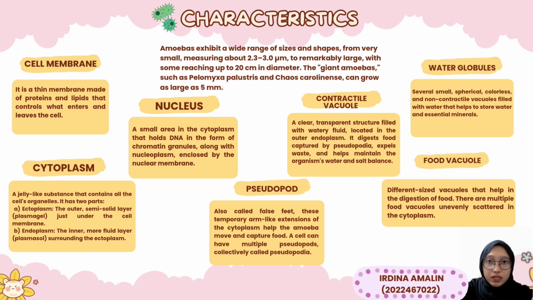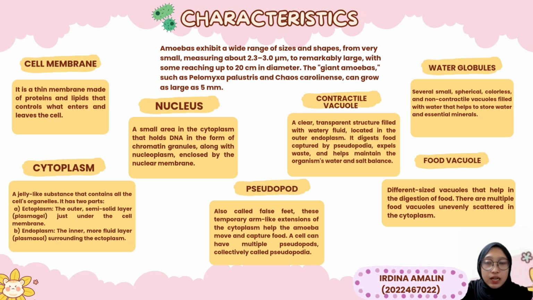Firstly, we have the cell membrane. It is a thin membrane made of protein and lipids that controls what enters and leaves the cell. Then, we have cytoplasm, a jelly-like substance that contains all the cell organelles. It has two parts, which are ectoplasm and endoplasm. Ectoplasm is the outer, semi-solid layer just under the cell membrane. Endoplasm is the inner, more fluid part surrounded by the ectoplasm.